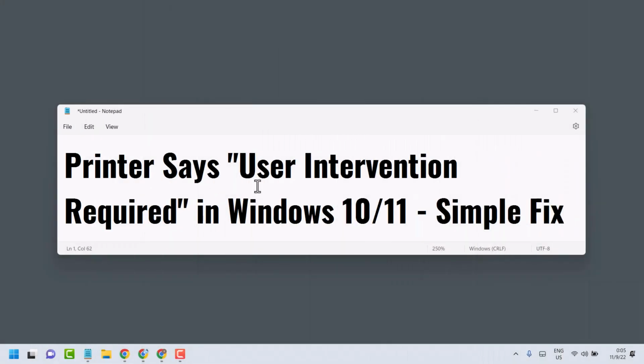Friends, in this video I will show you how to fix printer says user intervention required in Windows 10 or 11. So to fix this problem, search here services.